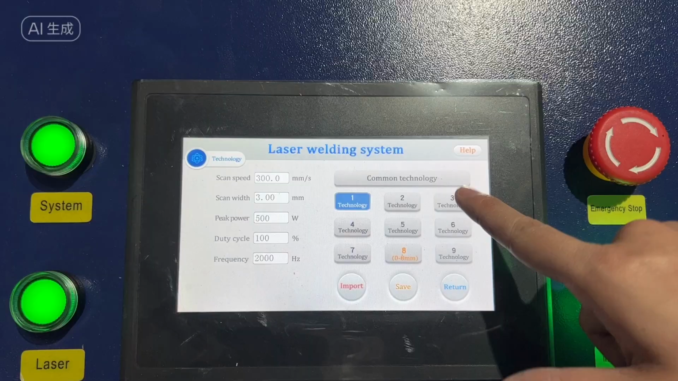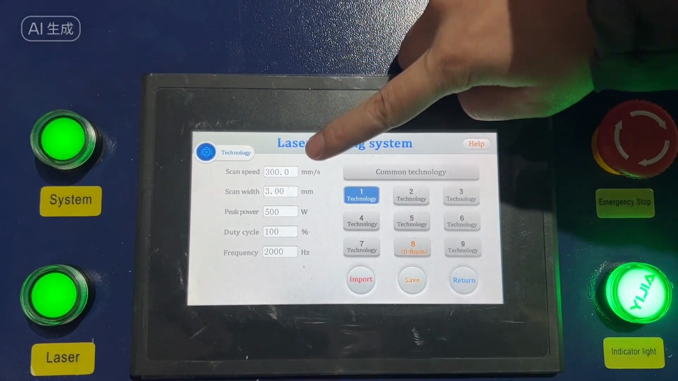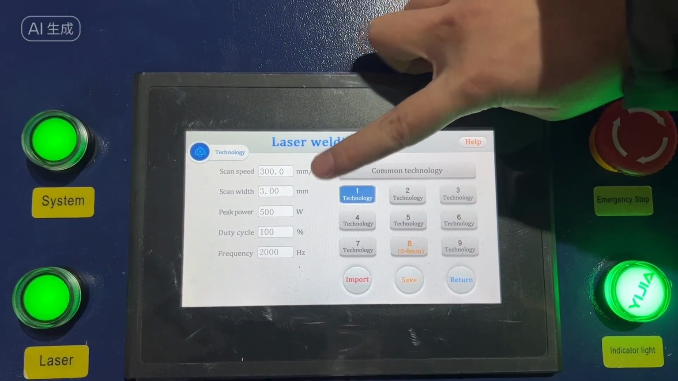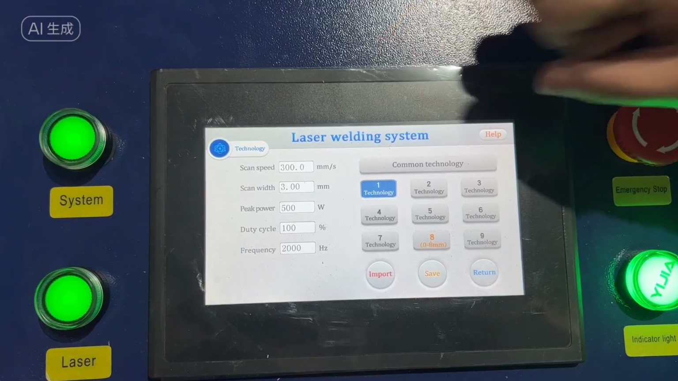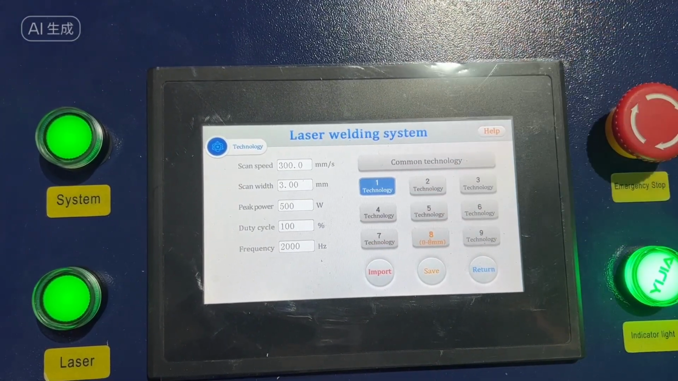Choose the parameters to say, and then you can choose a parameter. The general scanning speed here is 300. According to the material, choose this width. The power is approximately 400 watts per millimeter of thickness. The default duty cycle is 100, and the average default is 2000.